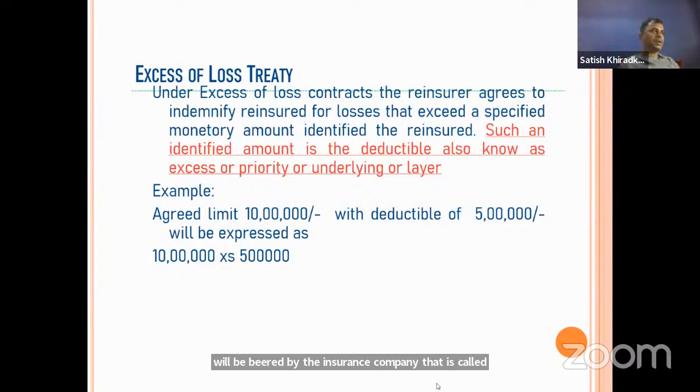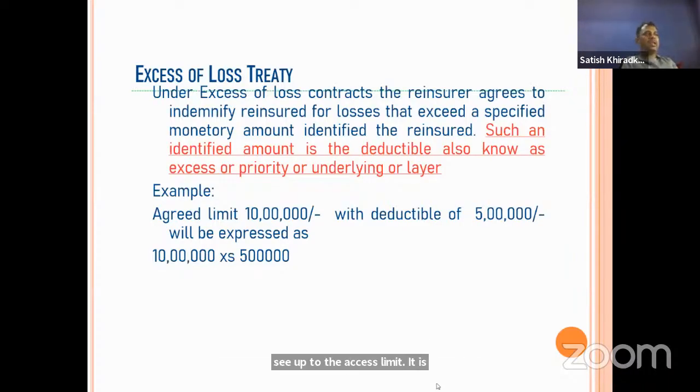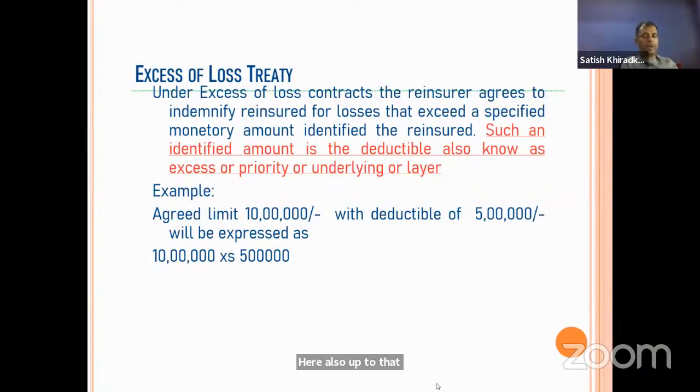It is just like our insurance contract. In that also, up to the excess limit, it is borne by the insured, and if the loss is beyond that, then only the insurance company pays. Similarly here, up to that point the insurance company bears, and beyond that the reinsurance company pays. I hope by this comparison you can easily understand this.